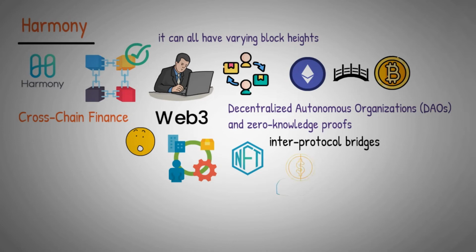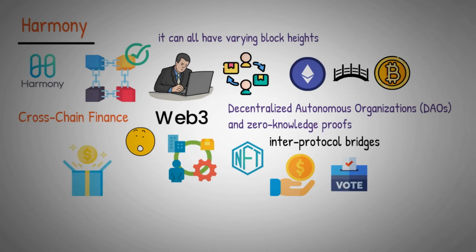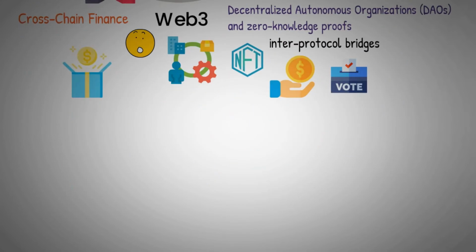Network transaction fees are paid with its native coin called One. It can also be staked to participate in Harmony's governance and consensus mechanism. This offers block rewards and transaction fees to successful validators.